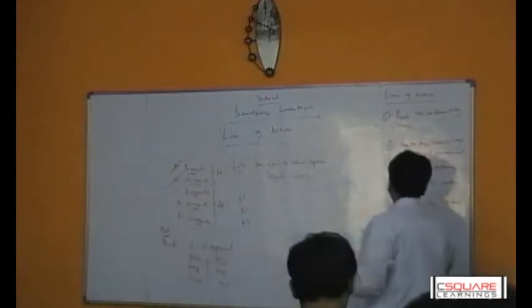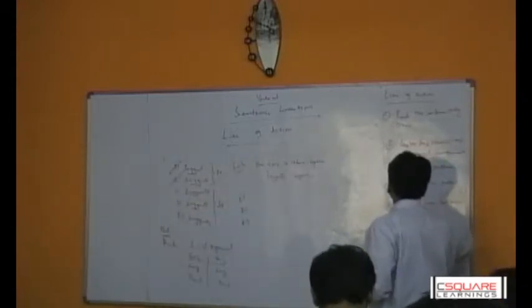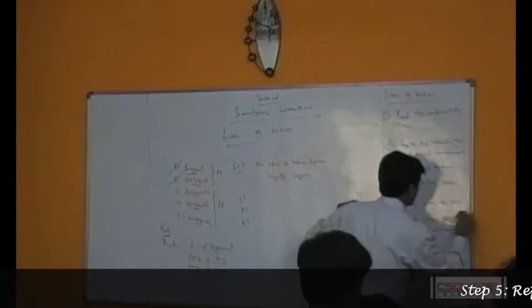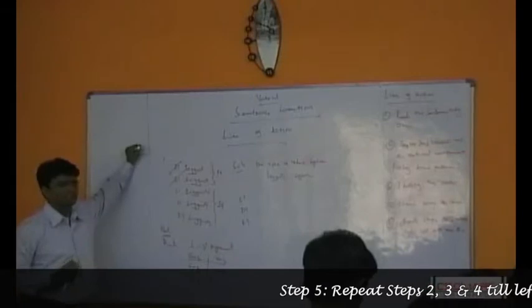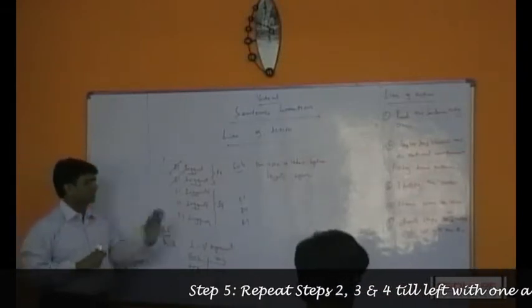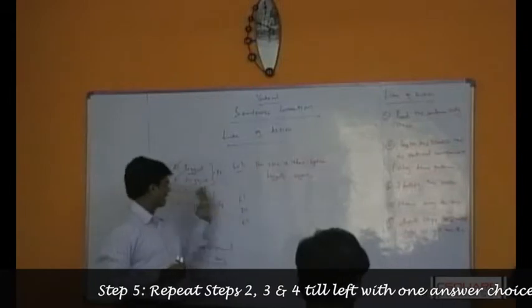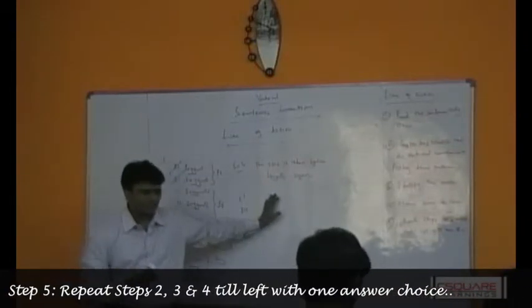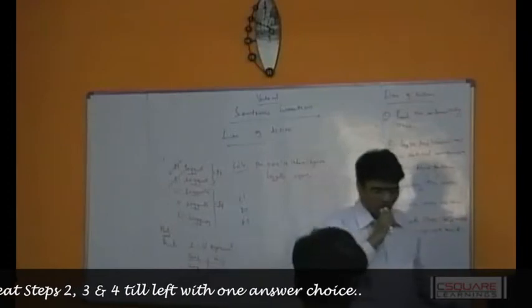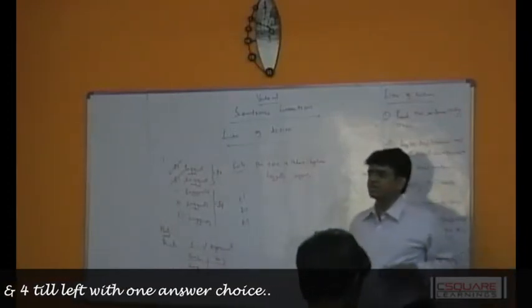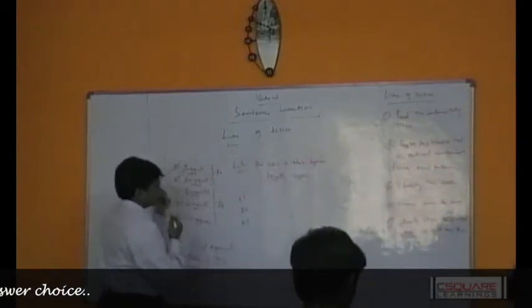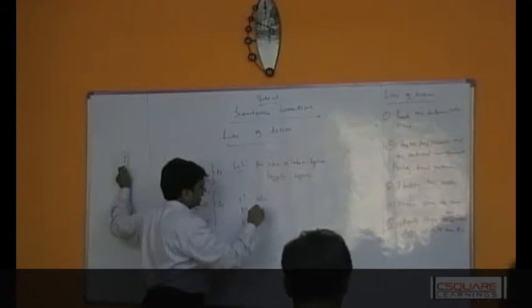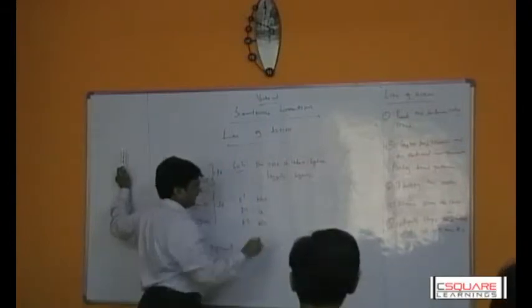Now what should I do? The next step. Step number 5. Repeat steps 2, 3 and 4 until left with 1 answer choice. So let's repeat. Continue the process of comparing. Now we are done with suggest. What is the next word? Right. So what is the difference? Will and is. So let's write it down. The difference over here: in C I've got will, in D I've got is, and in E I've got will.